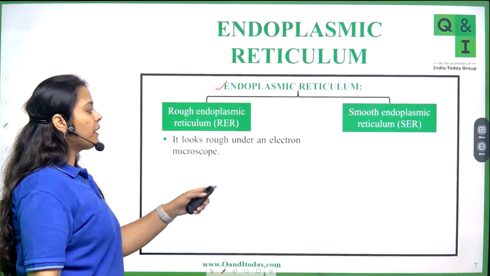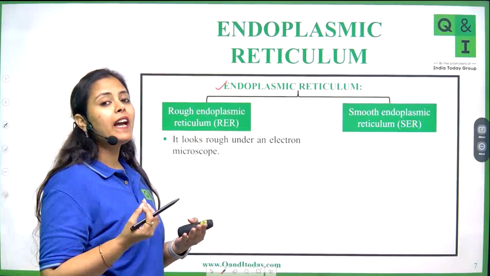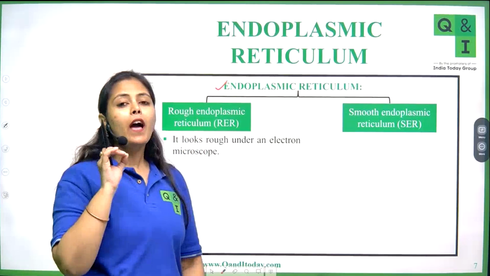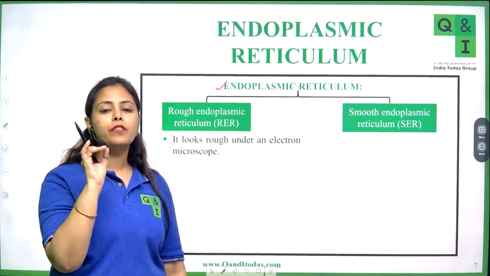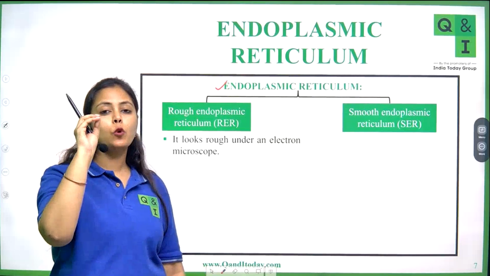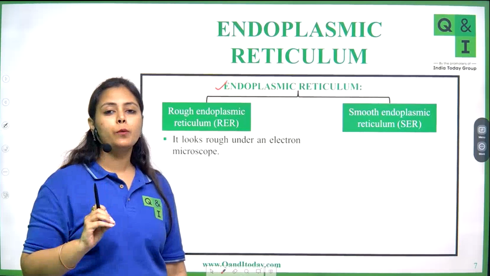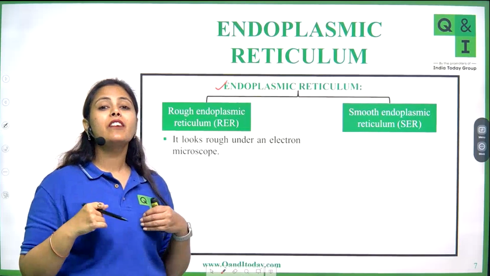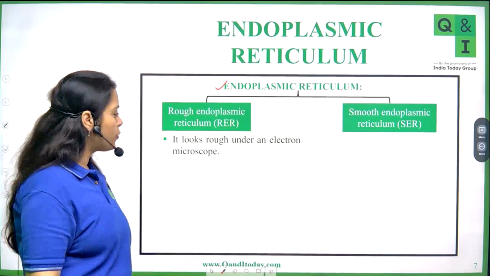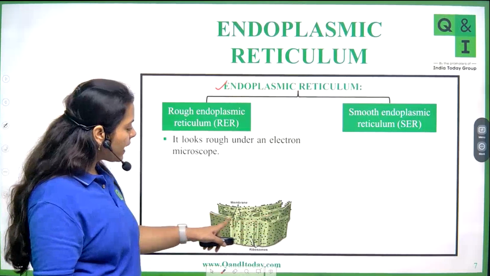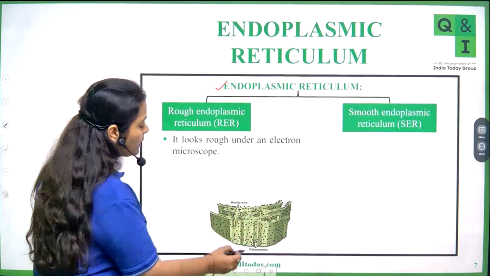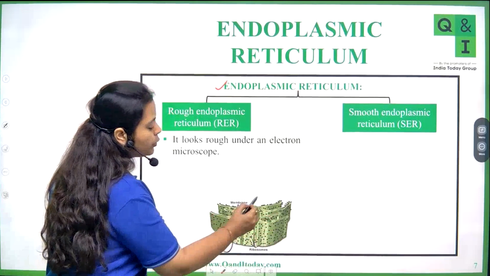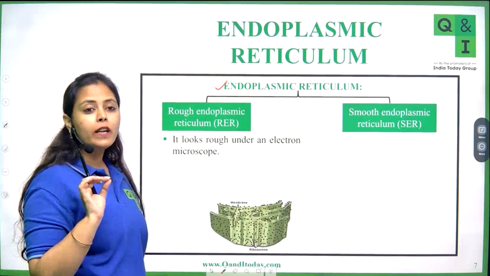Why are we calling it rough? Whenever you have dots present on the surface of any structure, these ribosomes are present on the surface of endoplasmic reticulum and they are giving it a rough appearance. You can see these black dots on the surface. These are structures which are called ribosomes.